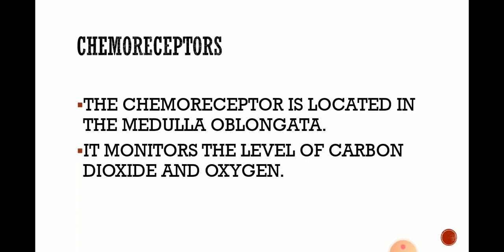Chemoreceptors help in control of respiration. Chemoreceptors are located in the medulla oblongata. They monitor the level of carbon dioxide and oxygen. Okay.